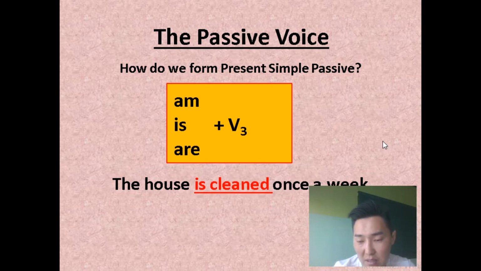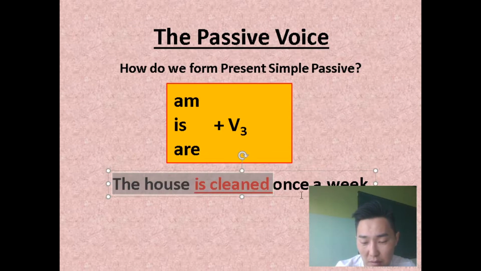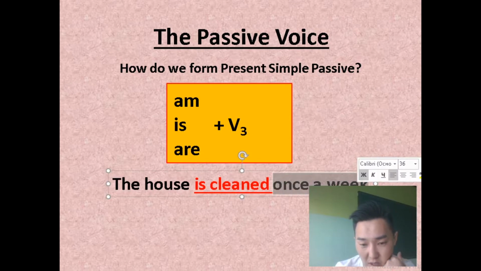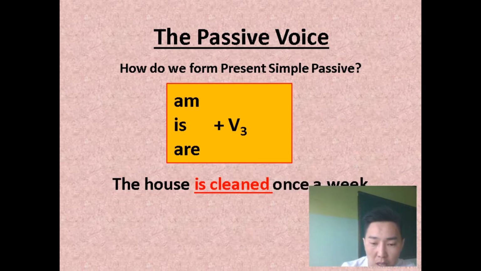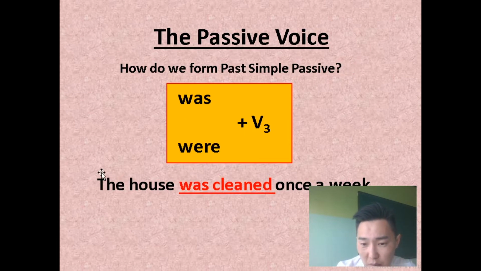It's just the present simple. You know the rule of using present simple, right? The house is cleaned once a week. Это повторяется каждую неделю. Сейчас, в прошлом, сейчас и в будущем будет, правильно? Окей, это незаконченное действие. The difference between present simple passive and past simple passive.